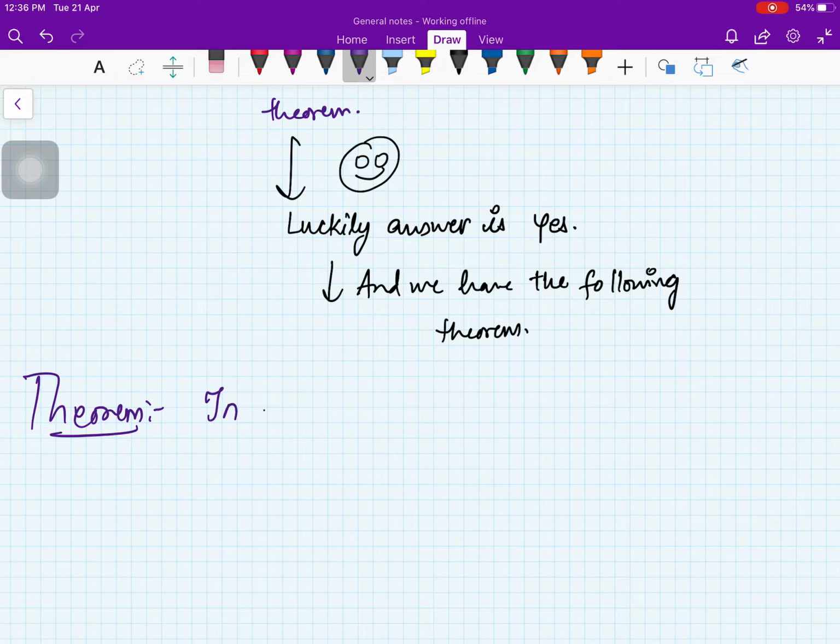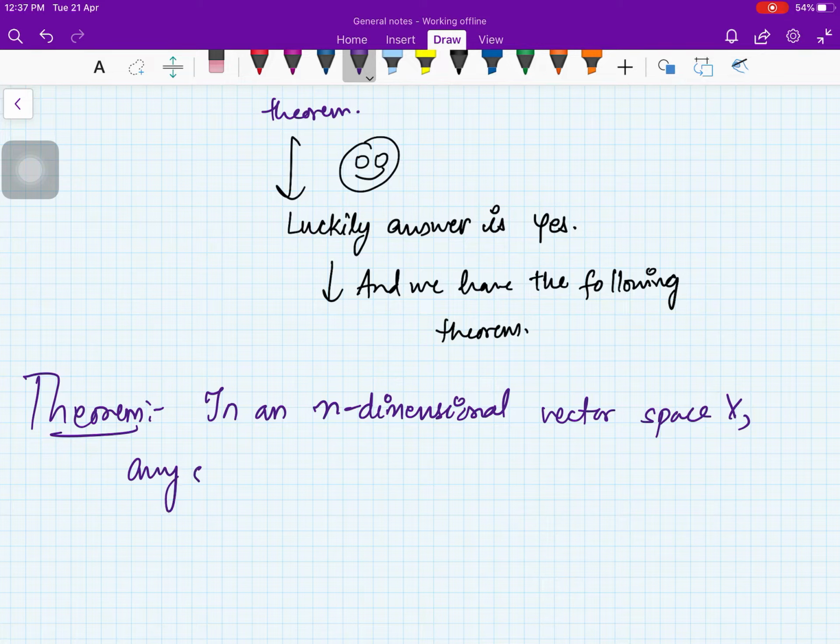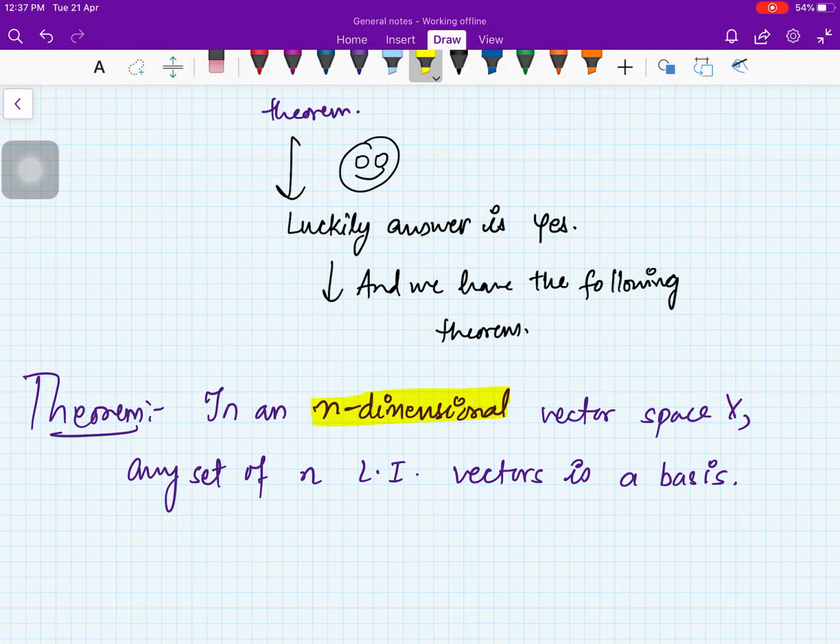So the theorem is, in an n-dimensional vector space V, any set of n linearly independent vectors is a basis, right? So you first understand the statement of the theorem, then we'll prove it. Here we are saying that if you know the dimension of the vector space already, that is the extra information you should have, and most of the time we have.